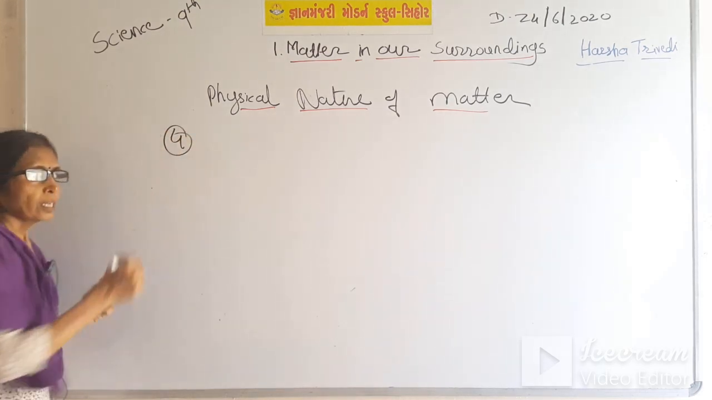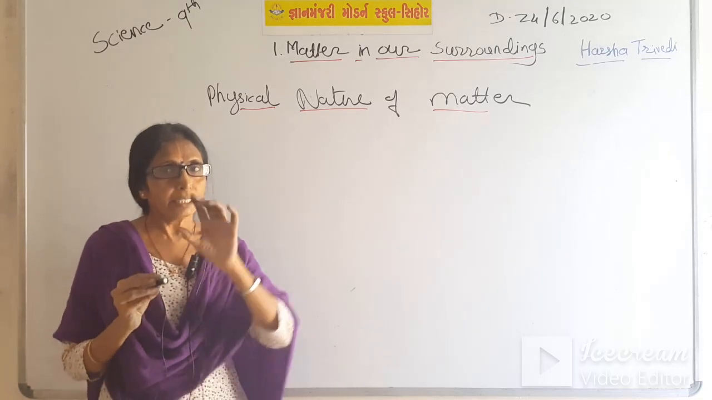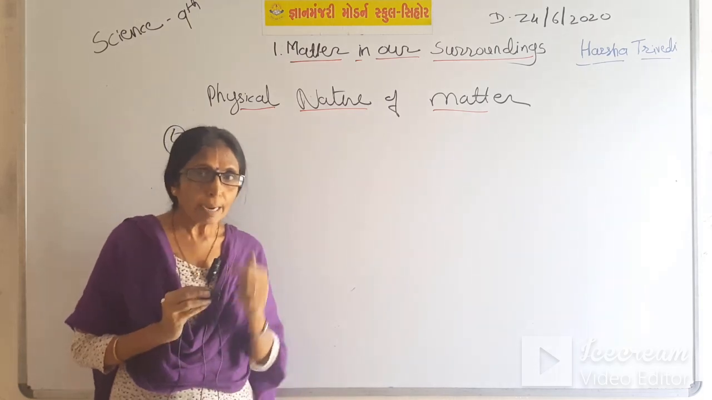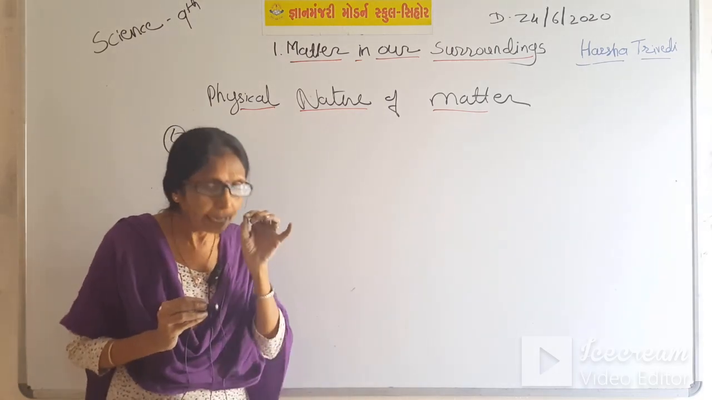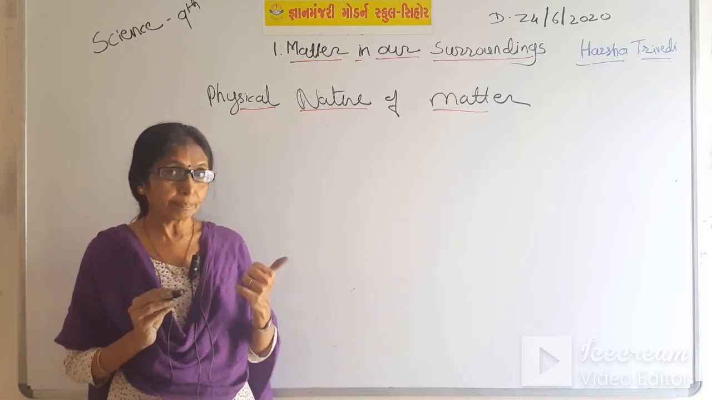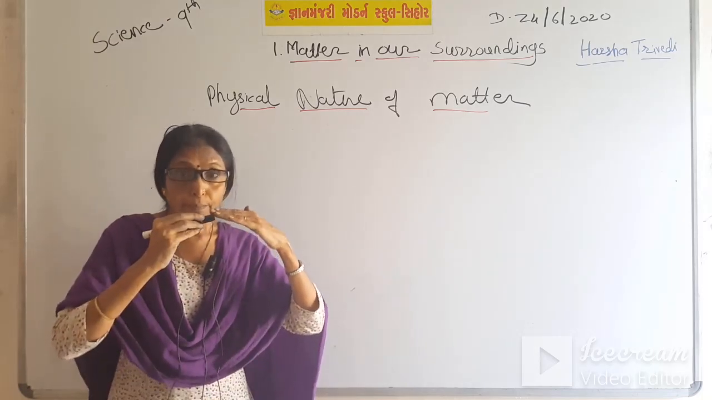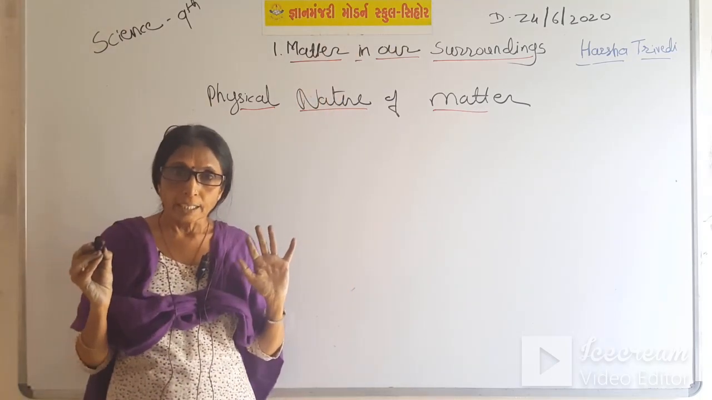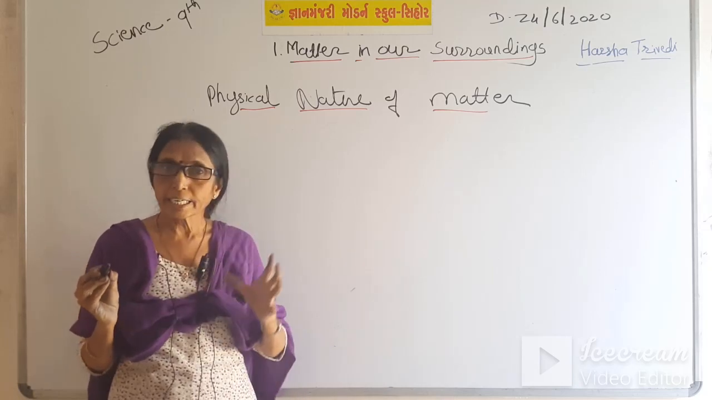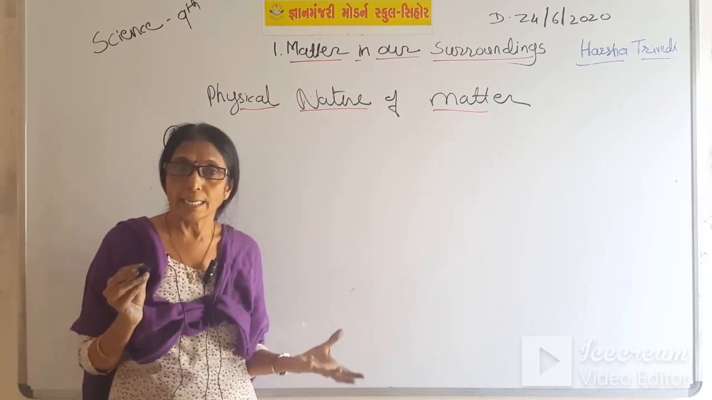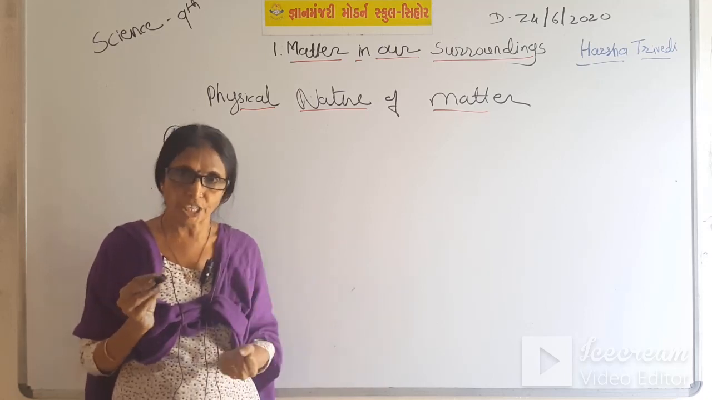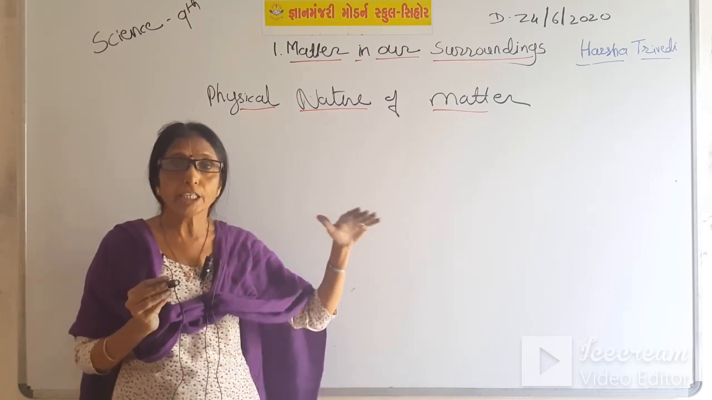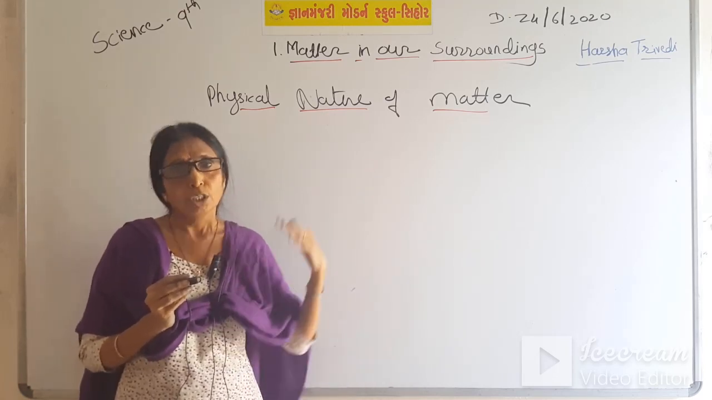Fourth one: suppose there is an unlit incense stick in the corner of a room. To smell it, we have to go near to it and only then can we smell it. But when we light it up, the smoke comes out and spreads all over the room. And from another corner, we can take the smell of this incense stick. So why did it happen? Because particles are continuously moving from one place to another place.